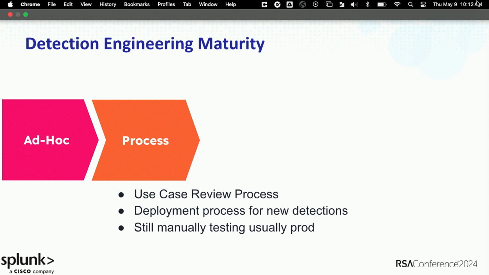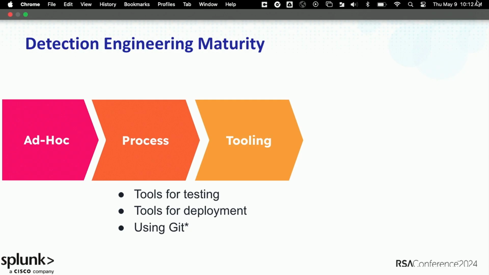I think we didn't really have automation in testing for at least a year and into this whole detection engineering thing. After we had a process, we realized, oh man, we can make this process a lot faster and more efficient if we had all these tools, which is where you see tools like Attack Range, Attack Data, and Contentctl came about, and we started writing. And then we started using Git almost exclusively for managing all of our detection content.